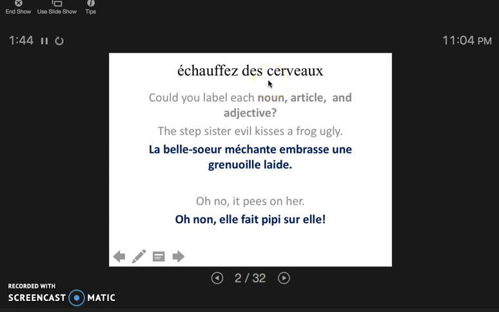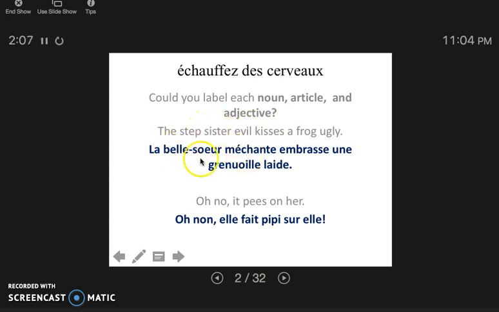Let's start off by warming up our brains. Could you label each of the parts of speech? The noun, the article, and the adjective? Let's give it a try. Now, in English, we have "the stepsister evil kisses a frog ugly." It almost makes it sound like she kisses the frog and makes it ugly. But in French, the adjectives come after the nouns.